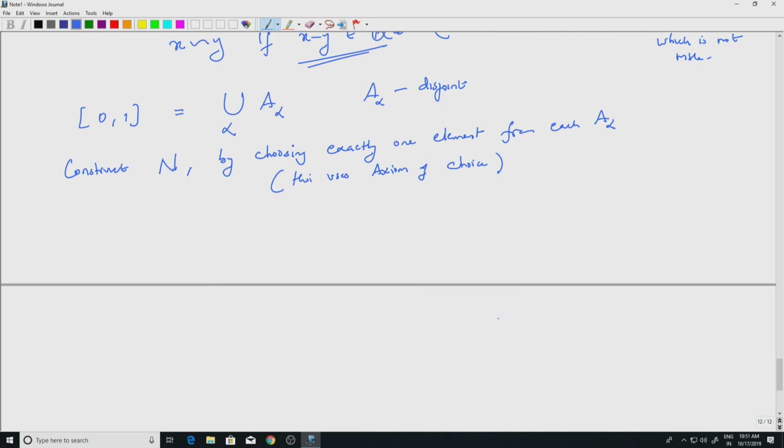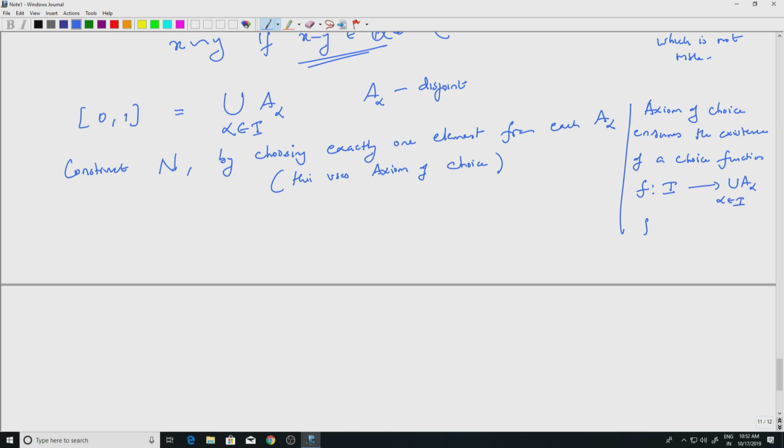Let us say we have an indexing set I. The axiom of choice ensures the existence of a choice function, let us say f from I, the indexing set, to the union of A alpha, alpha in I.